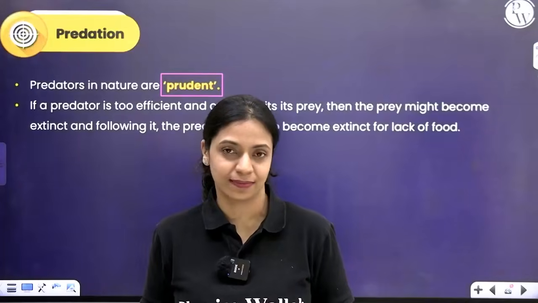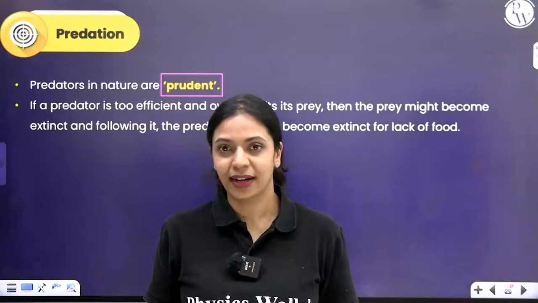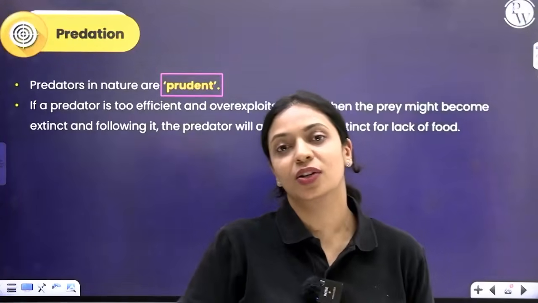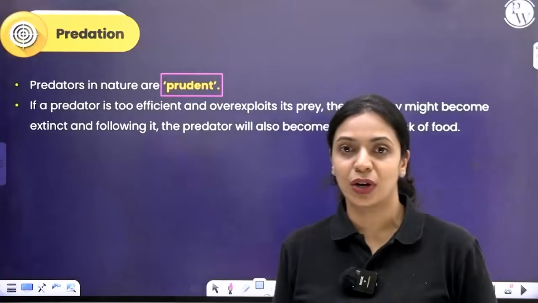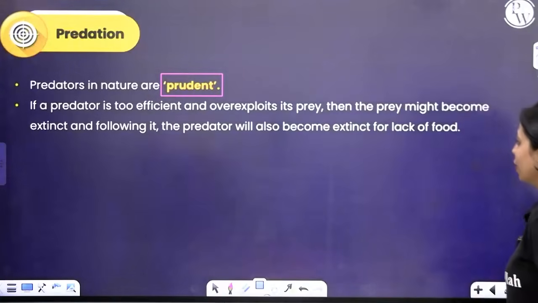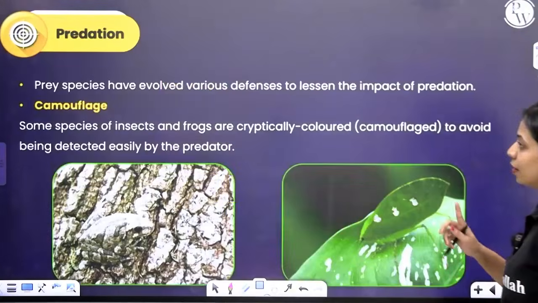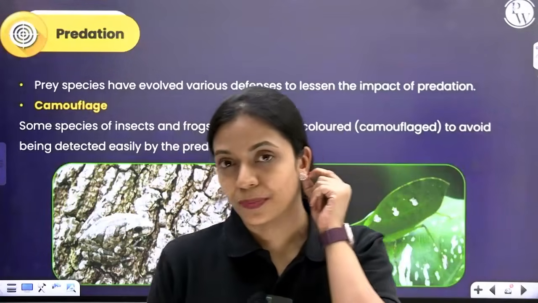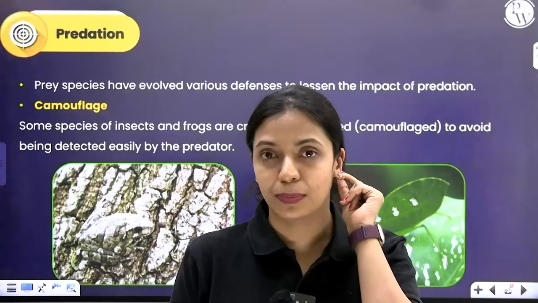They are smart animals, right? Smart organisms. So in order to make sure that there is continuation of species, they are very careful and prudent and calculative. They don't over exploit their prey at all. Okay. Now, predator is known to hunt and kill the prey and feed on it.